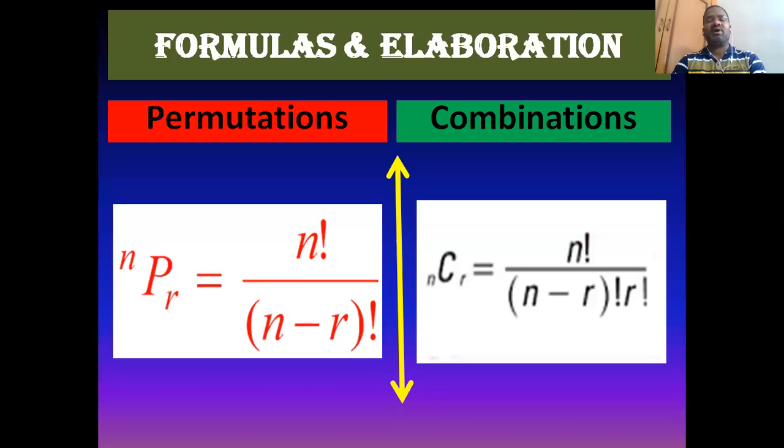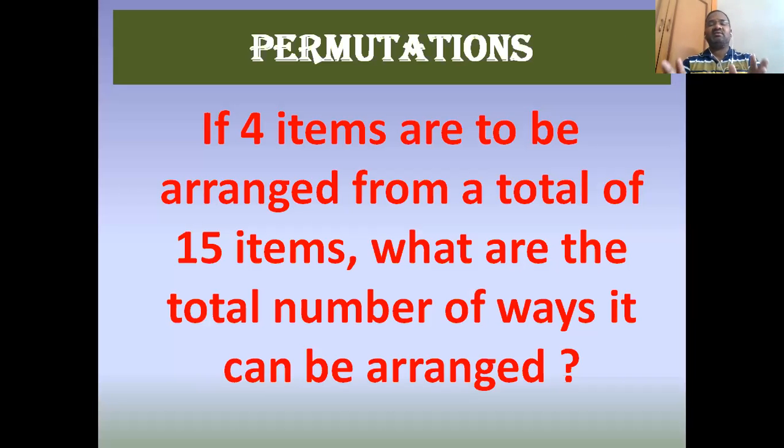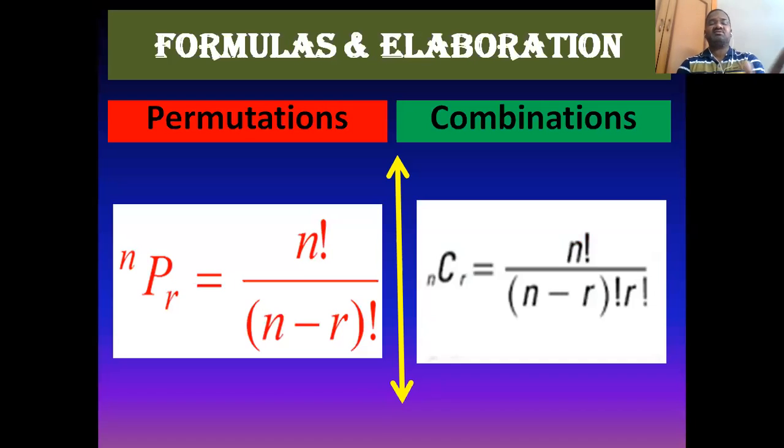How do you know it is a problem of permutation? When there is a word used, arranged, order, we just have to locate it as a permutation problem. So now tell me, what is the formula for computation of permutations? This is nPr is equal to n factorial by (n minus r) factorial.